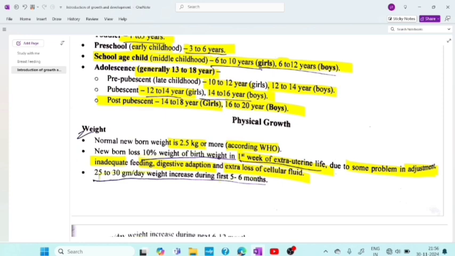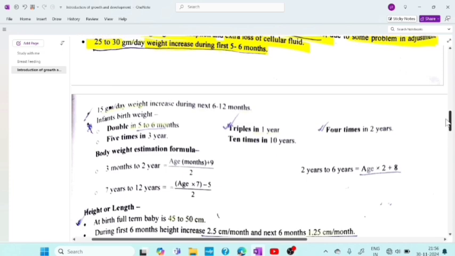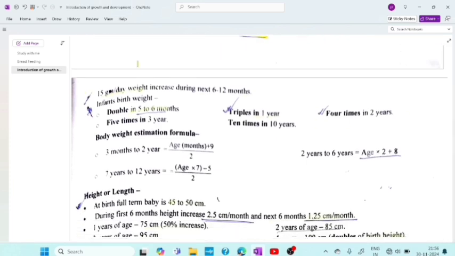Next, coming to weight gain, that is 25 to 30 gram per day weight increase during first 5 to 6 months. So like that you have to remember, that is 25 to 30 gram per day, and for next 6 months that is 15 gram per day weight increase during next 6 to 12 months.